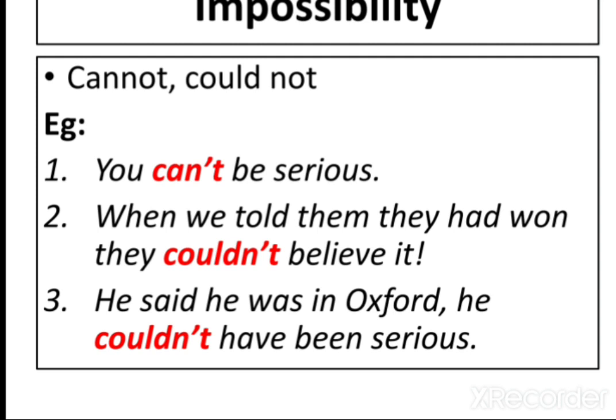When we think that what is said is very unlikely to be true, see the example: when we told them they had won, they couldn't believe it. See another example, number 2. He said he was in Oxford. He couldn't have been serious.